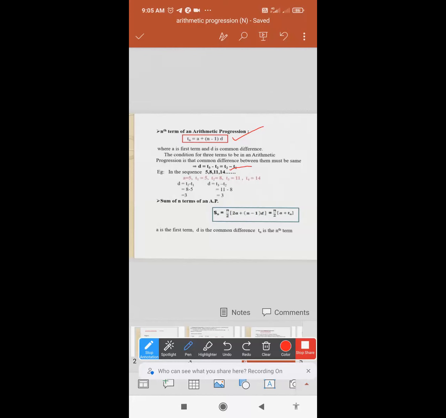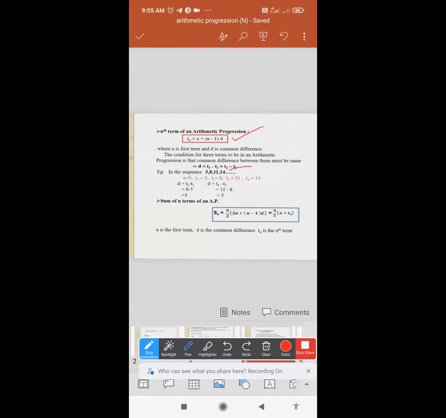Many of the students get confused in this, ma'am, what is A and T1? What will be the value of this? Your year is about to end and you are confused in this very silly point. Okay? Nail this in your mind that A and T1 will be the same. That is your first term. A is 5 and T1 is 5. T2 will be your second term, that is 8. T3 is third, that is 11. T4 is 14, that is your fourth.